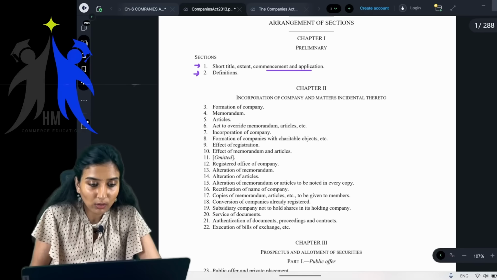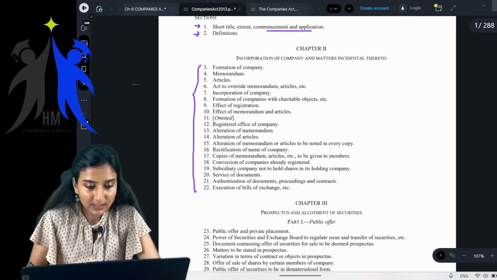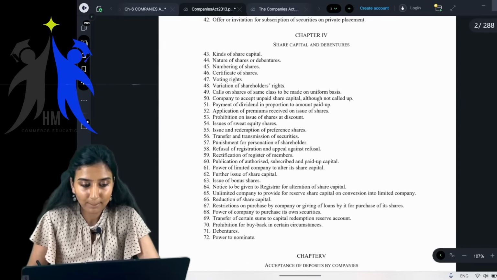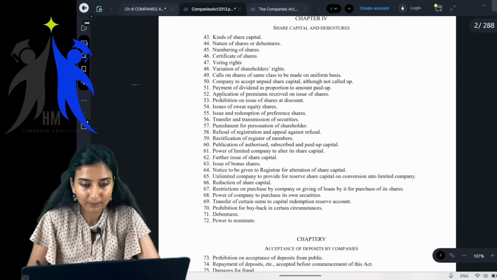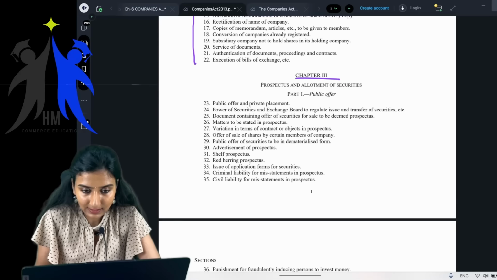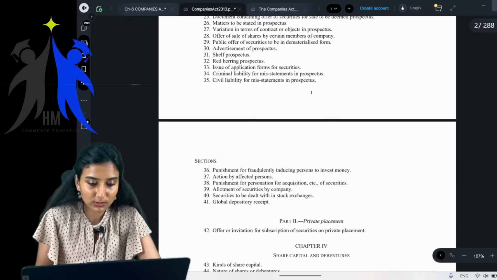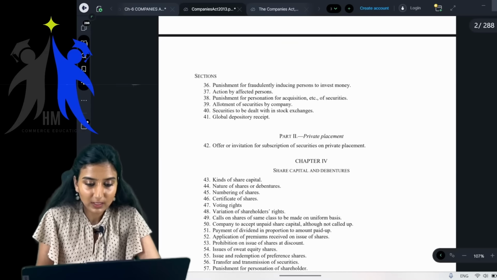Getting it? See, all of these are sections. 3, 4, 5, 6, whatever you see here, these are all sections. And see the chapters as well. I want you to see this also. See the chapters. Chapter 1, chapter 2, chapter 3. And under chapters you also have parts. Chapter 4, and these are all the sections.